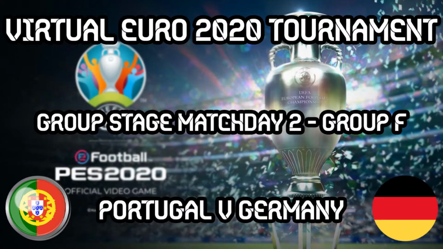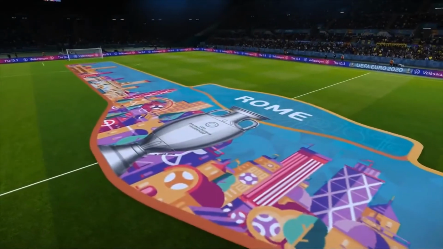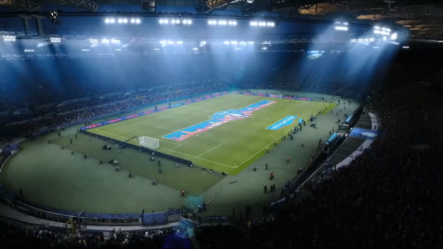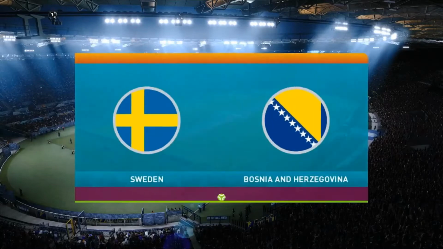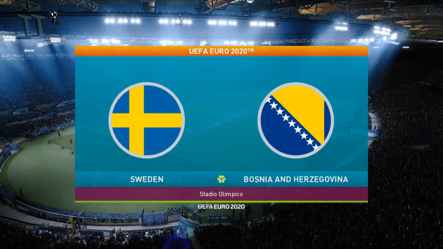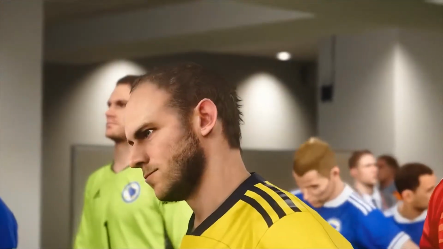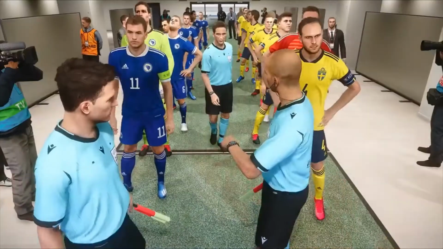We start off with Sweden versus Bosnia in Group E. Of course, both sides hoping to pick up 3 points today to go into second place, but who will win? Let's find out. Well, welcome along to Rome once again for the 400th time. We are here for our first fixture of day number 9 of the virtual Euro 2020 tournament. This one seeing Sweden take on Bosnia in Group E.